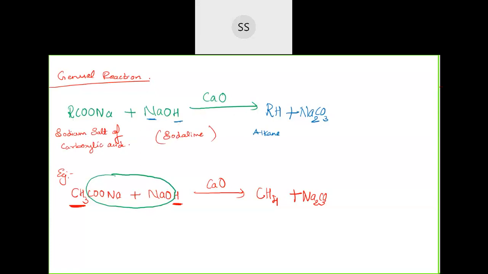Now the example: the common name of this compound, sodium and then CH3COO from acetic acid. It's the negative ion of acetic acid, so acetate is the name. Sodium acetate is the common name of this compound, and then again soda lime, giving you methane.